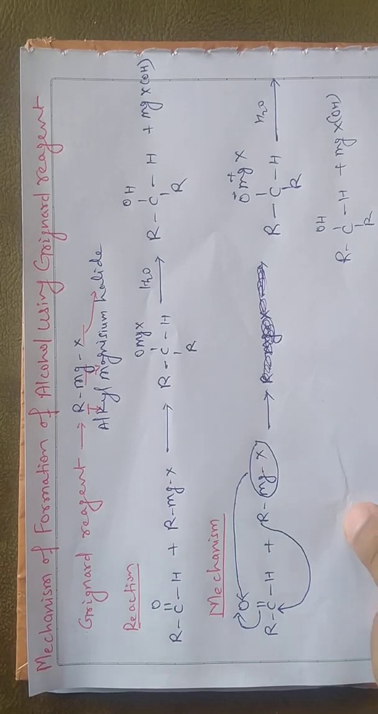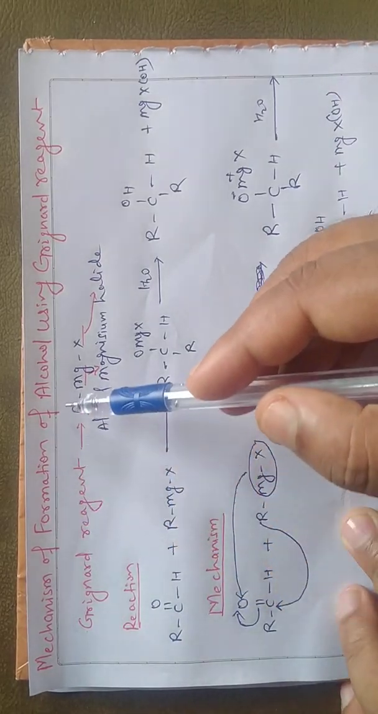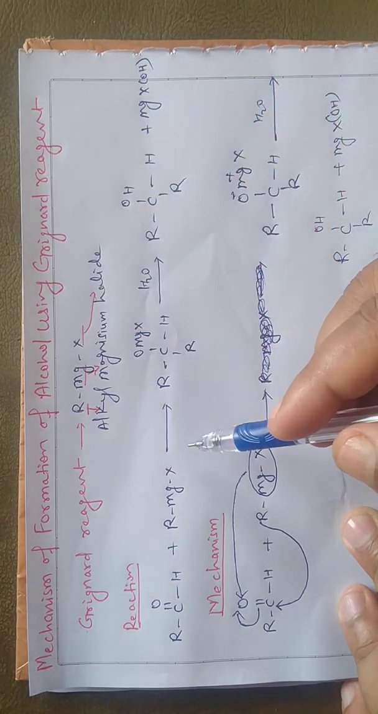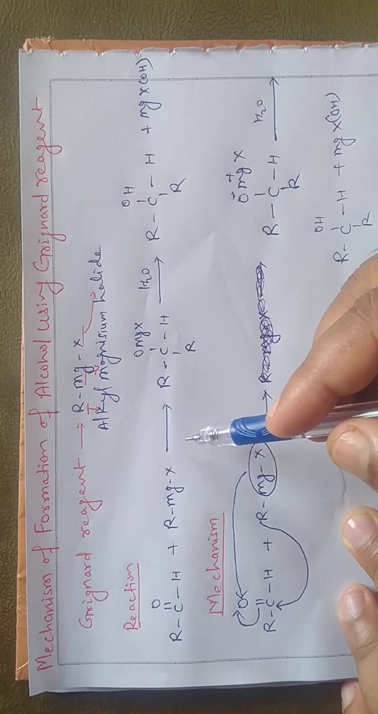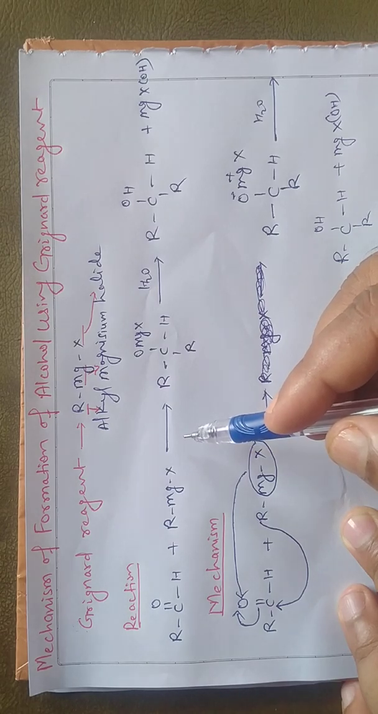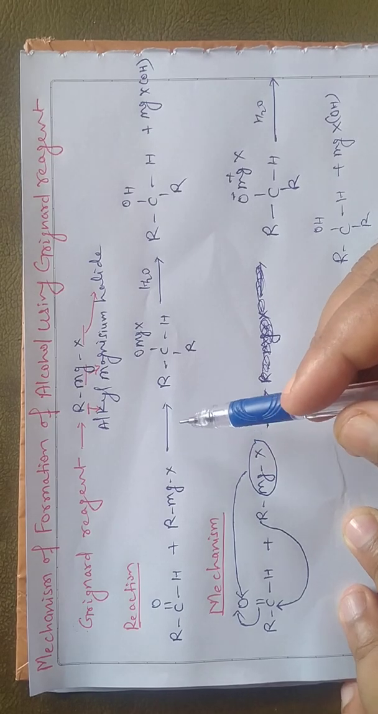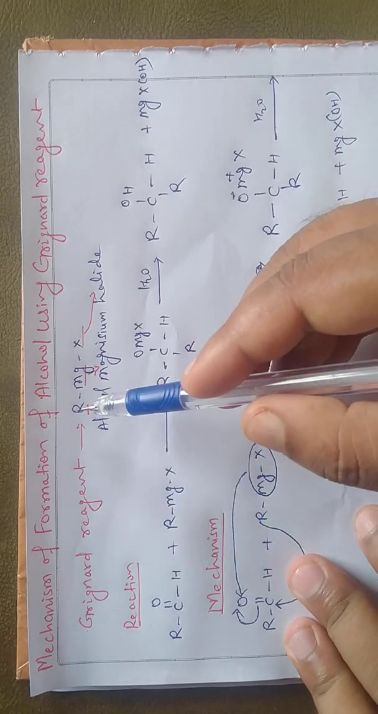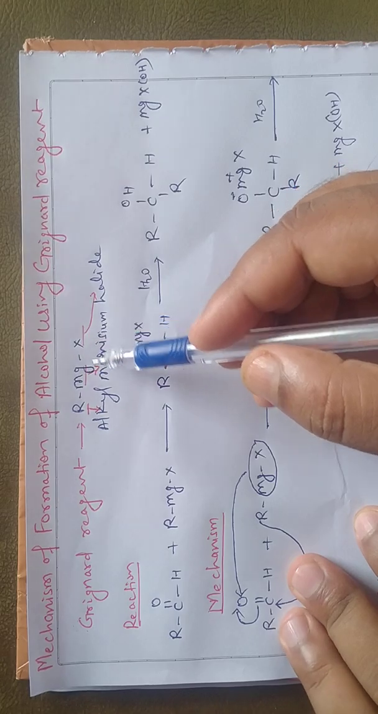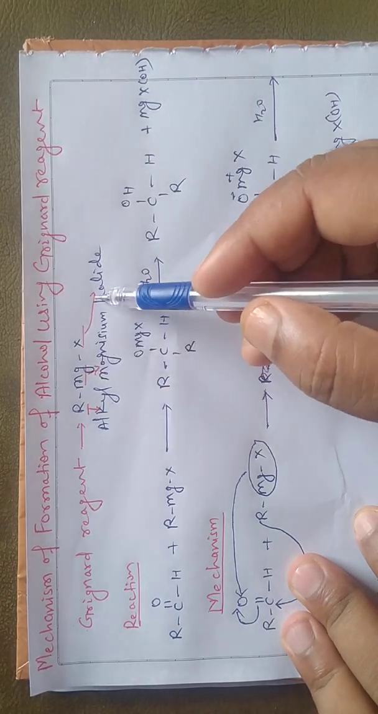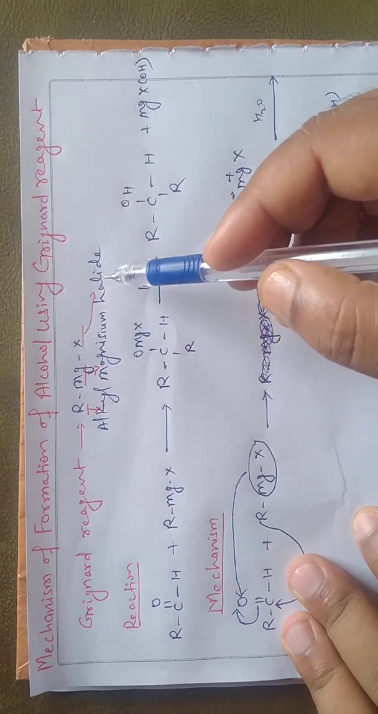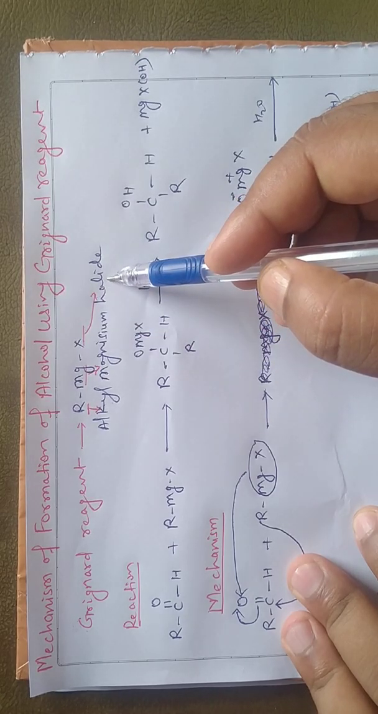Dear students, today I am going to discuss the mechanism of formation of alcohol using Grignard reagent. You have read that alcohol can be prepared by use of Grignard reagent. So let us know what Grignard reagent is. Grignard reagent is RMgX, or alkyl magnesium halide. Instead of alkyl we can keep methyl, ethyl, propyl, and instead of halide we can use chlorine, fluorine, bromine, etc.